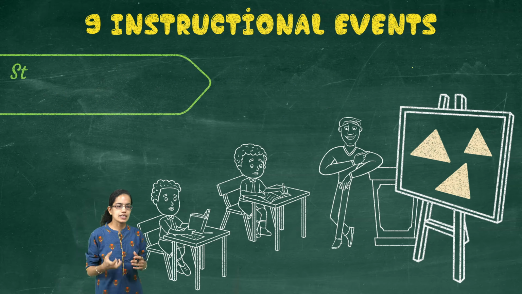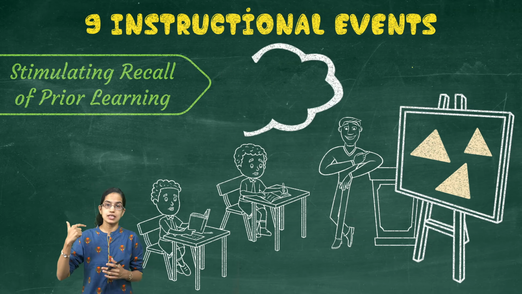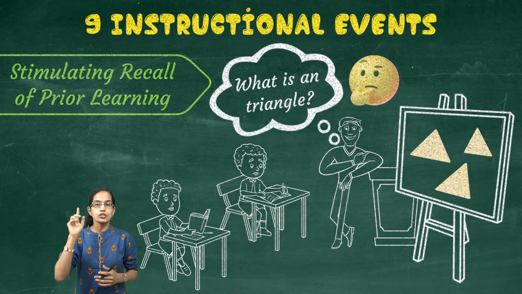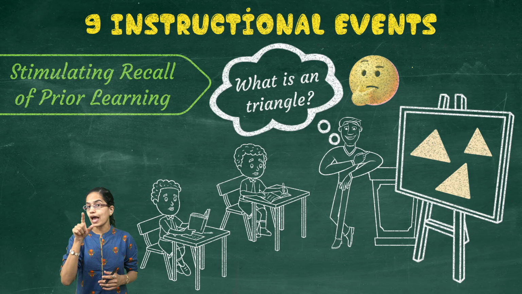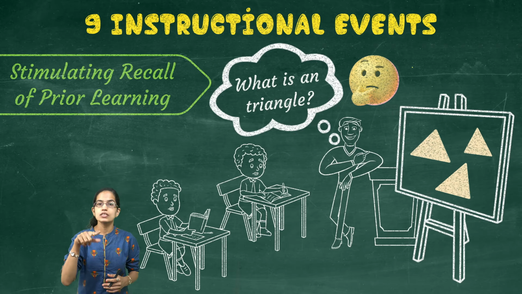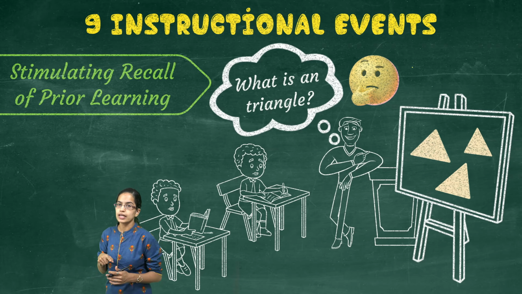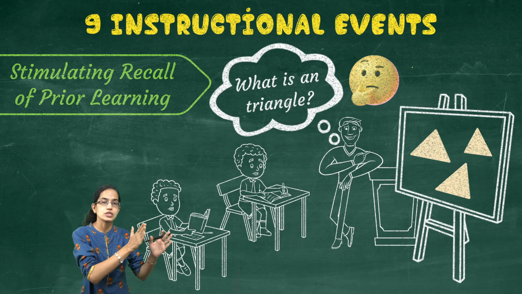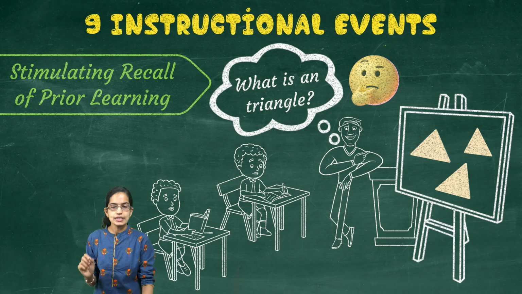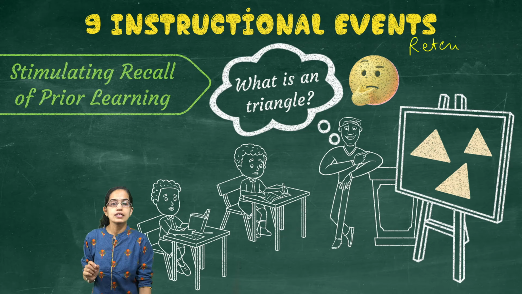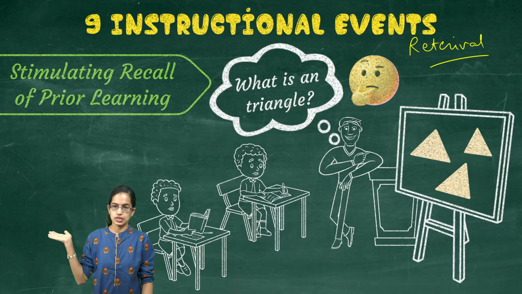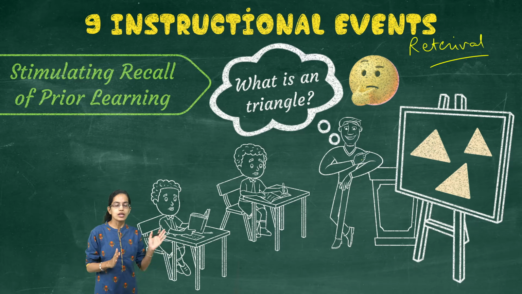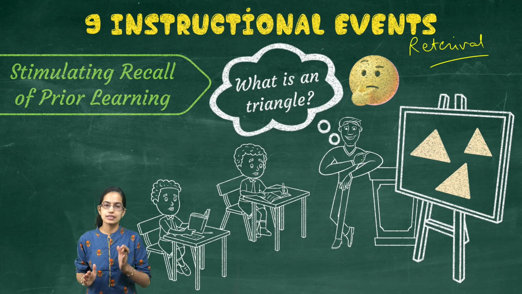The next stage is what has been previously learned. So what has been previously learned is now recalled. Students are asked what actually is a triangle. Once the student remembers what is a triangle, the student would come to the types of triangle: the equilateral, isosceles and the scalene triangle. But this is the stage where retrieval of the previous information takes place. So whatever has been learned before is recalled at this stage.